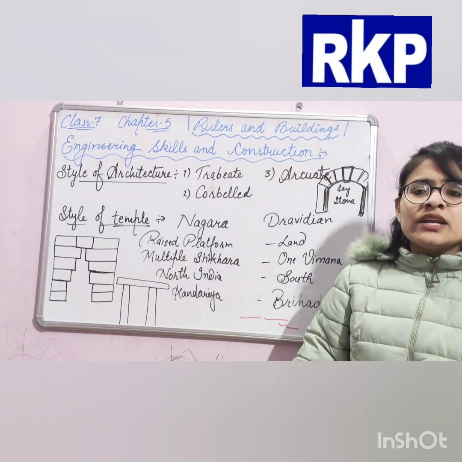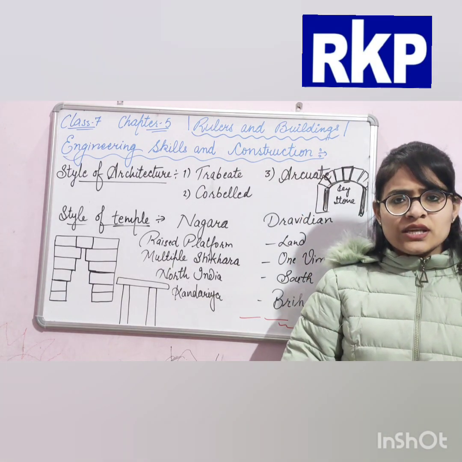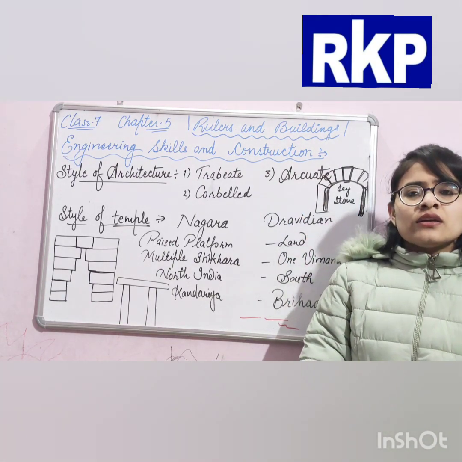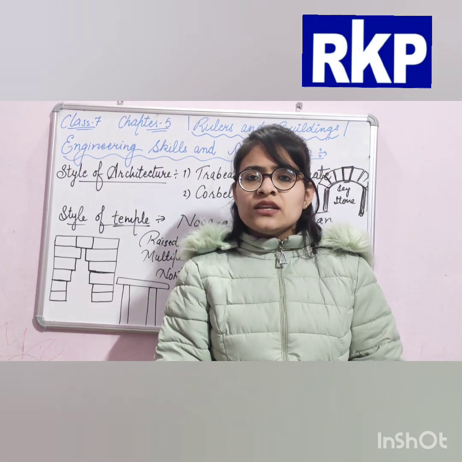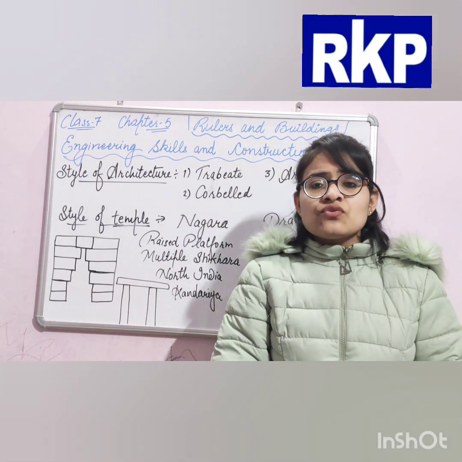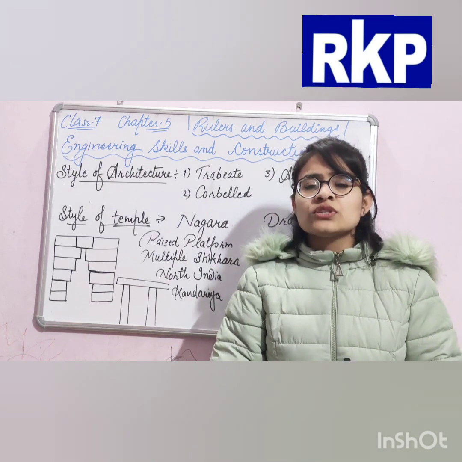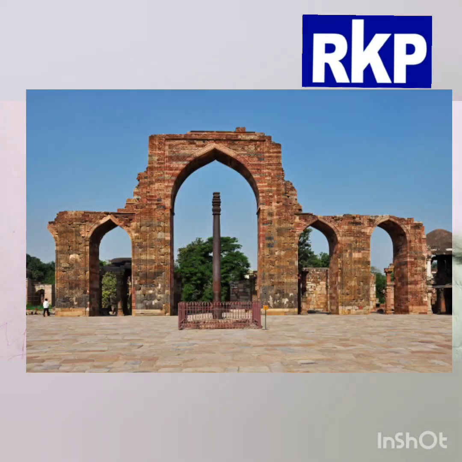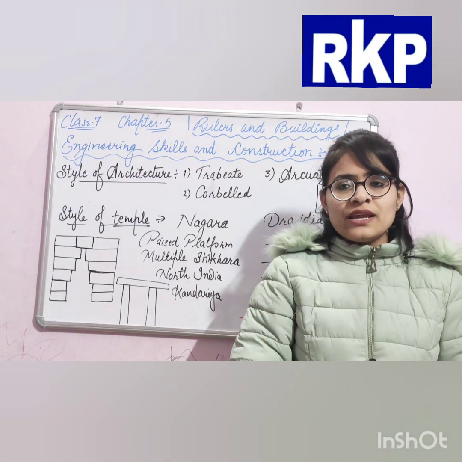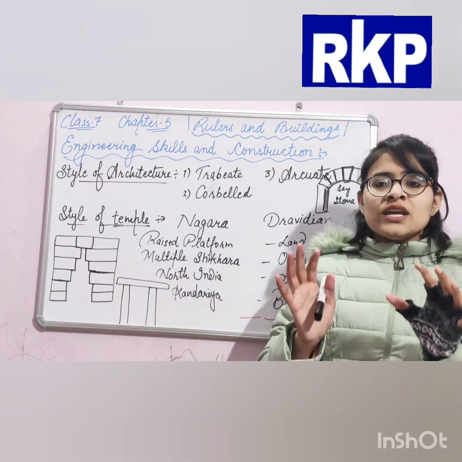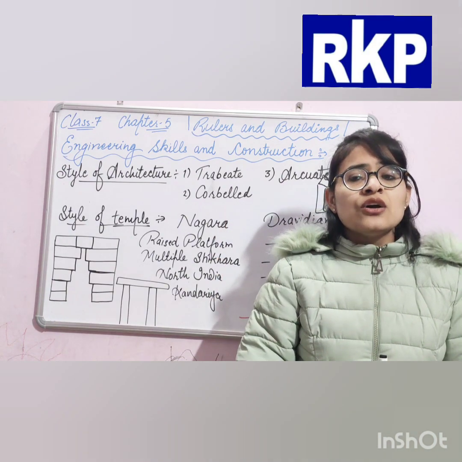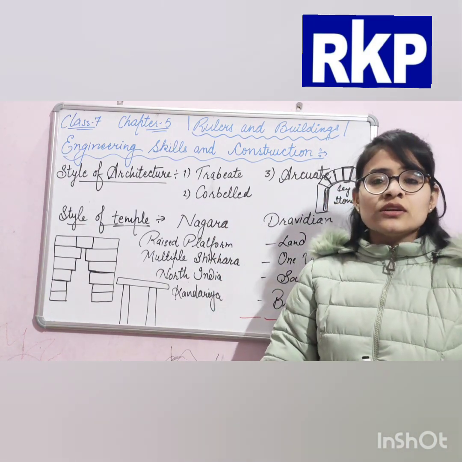Now we are taking the example of the arcuate technique, the arcuate style. There is a gateway, Alai Darwaza, in Quwwat-ul-Islam Mosque. Now you might think that since the mosque was constructed by Qutbuddin Aibak, the gateway was also constructed by him. No, it's not like that. This mosque was constructed by Qutbuddin Aibak, but the Alai Darwaza was constructed by Alauddin Khilji.